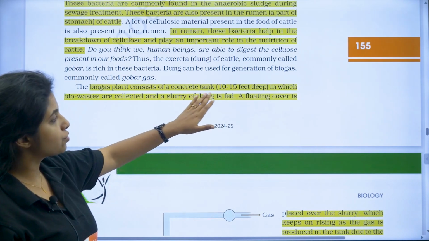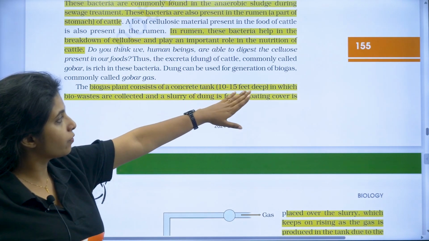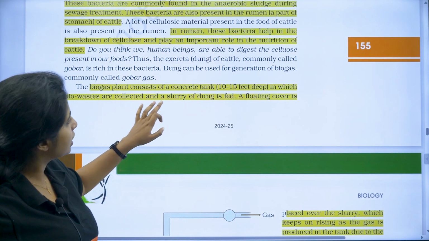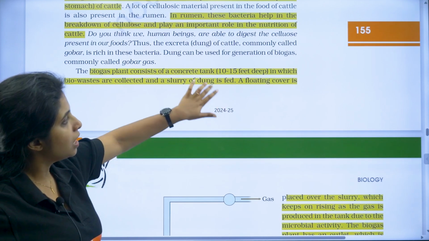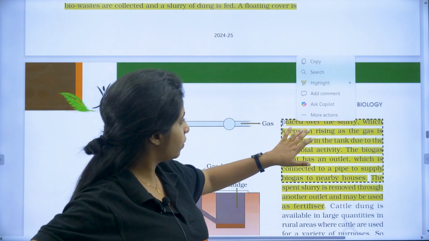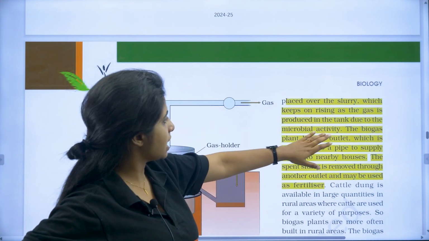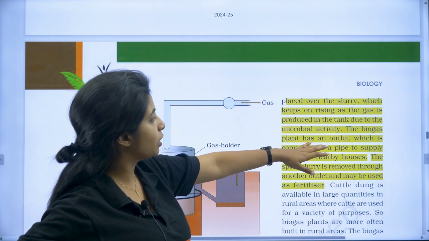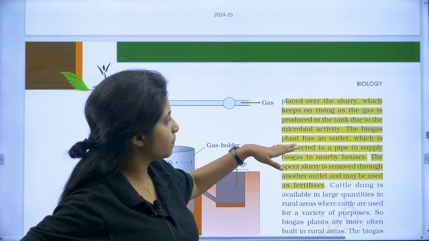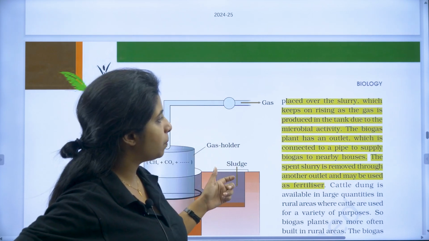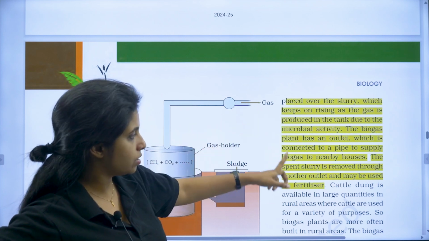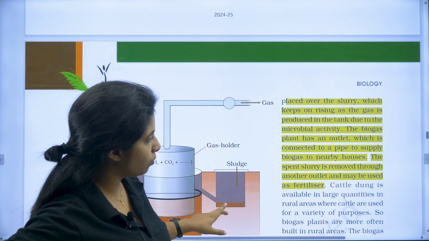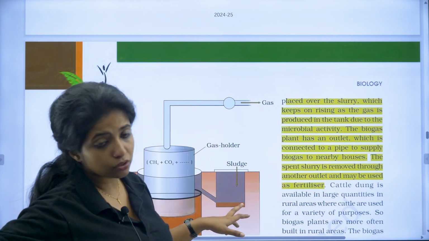So biogas plant consists of a concrete tank that is 10 to 15 feet deep, in which bio waste are collected and a slurry of dung is fed. A floating cover is placed over the slurry, which keeps on rising as the gas is produced in the tank due to microbial activity. The biogas plant has an outlet which is connected to a pipe to supply the biogas to nearby houses. The spent slurry is removed through another outlet and may be used as a fertilizer, as I said.